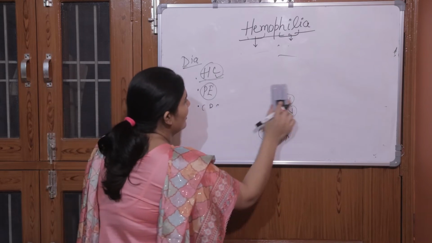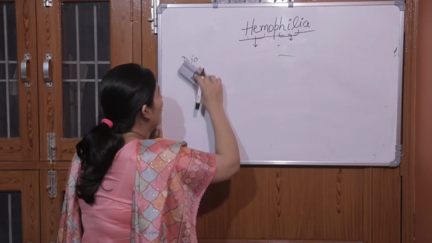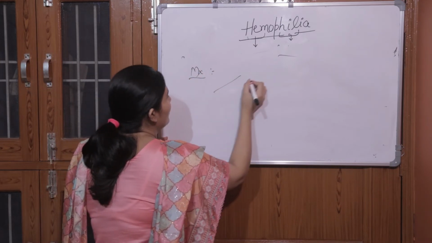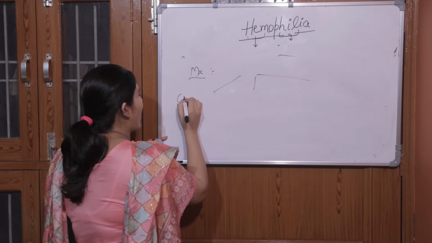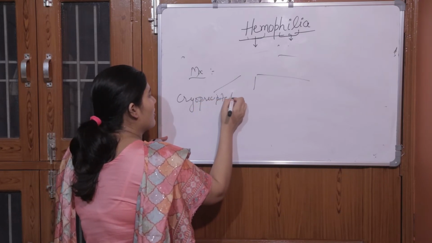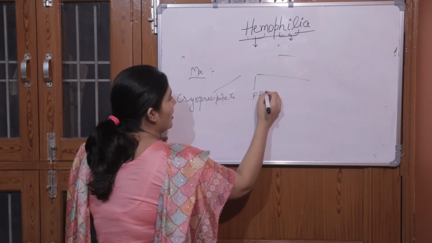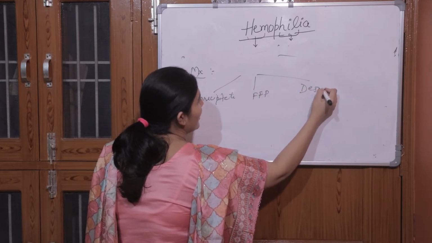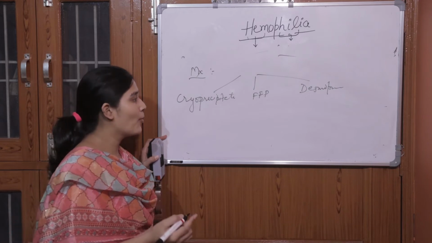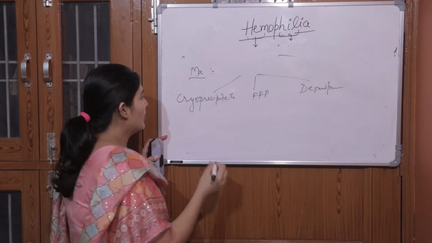Now we will discuss what is the management of hemophilia. The management of hemophilia is of three types. One is cryoprecipitate. Second is fresh frozen plasma, and third is a drug, that is desmopressin. There is no cure, only supportive management can be given to the child.